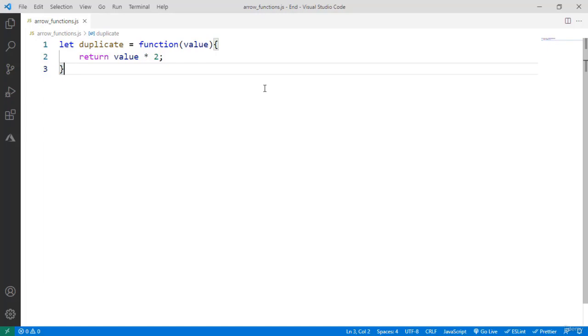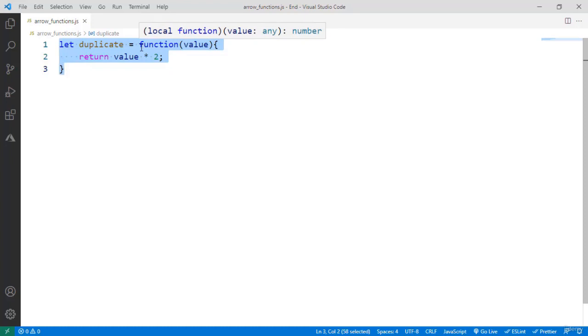In this video, we are going to talk about arrow functions and this. Let's start with an introduction to arrow functions. In the previous video, we had a function like this. We had let duplicate equal to function value return value times 2. This is what we are going to call in this video a traditional function or just normal function.